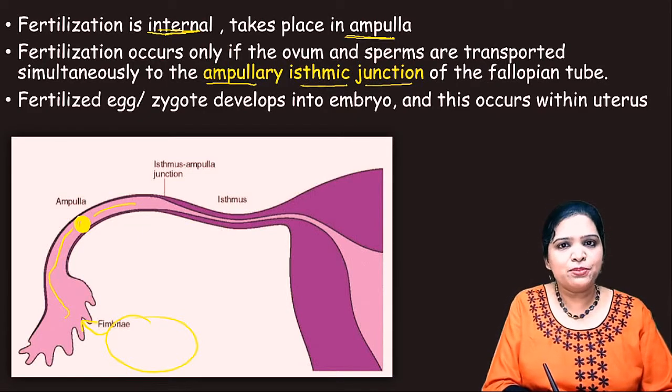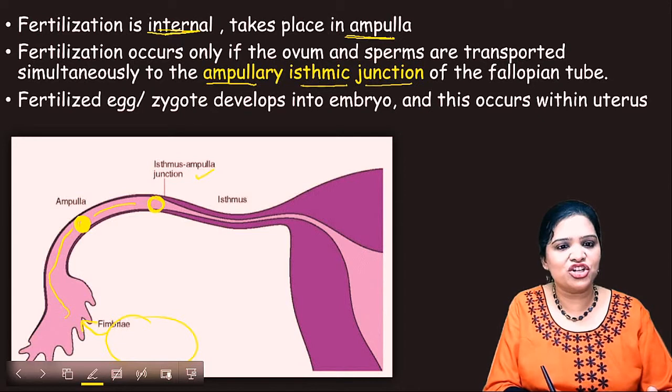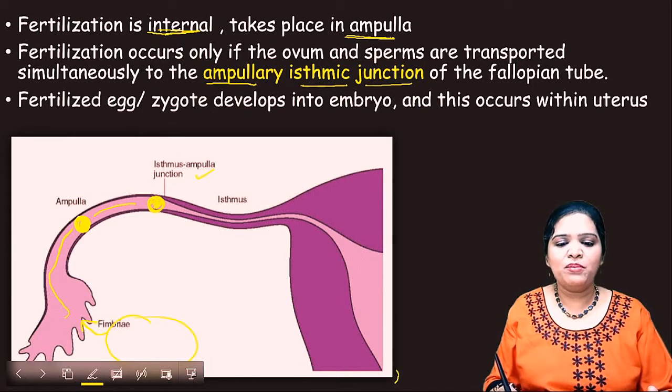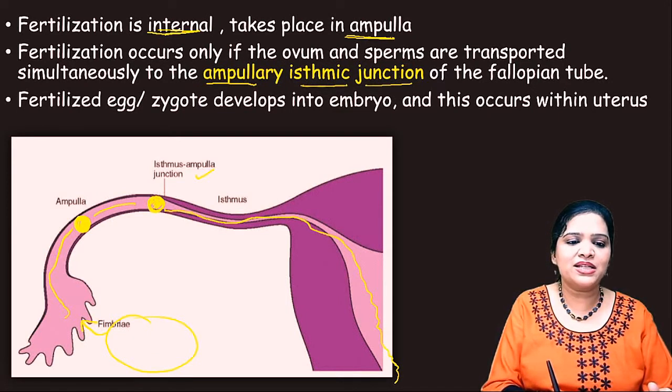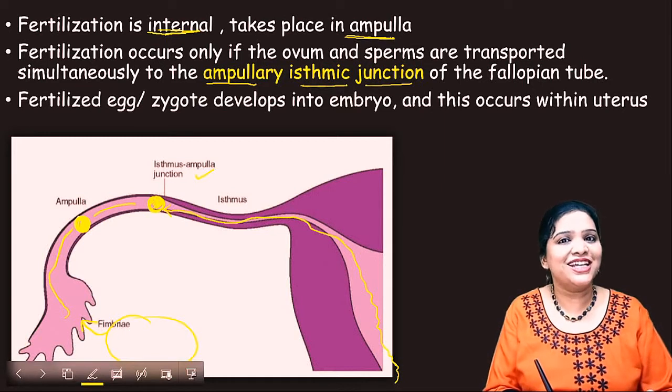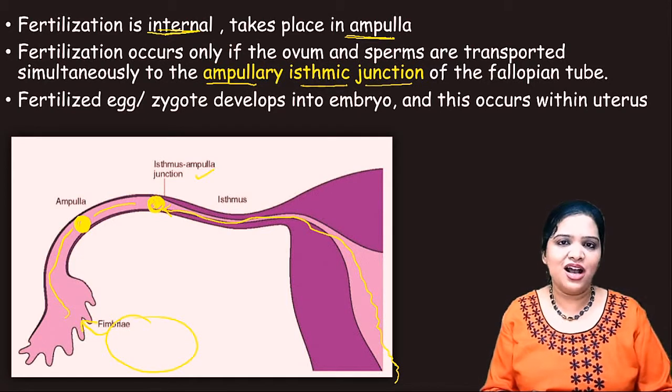It moves from the ampulla and waits here, at the isthmus ampullary junction, for the sperm. Similarly, the sperm gets released here, travels through the uterus and comes through the isthmus and meets this egg here. So this junction is called the isthmus ampullary junction, where the fertilization occurs. This is present in the fallopian tube.